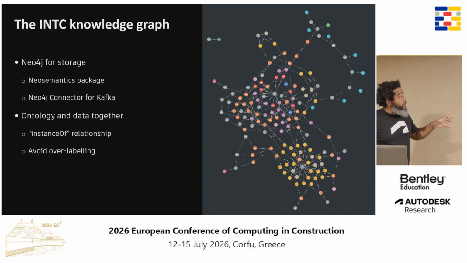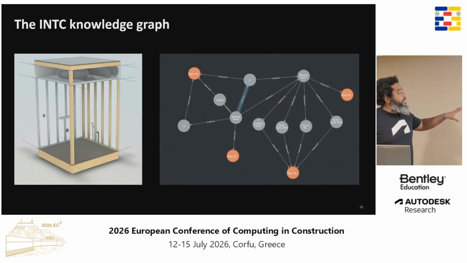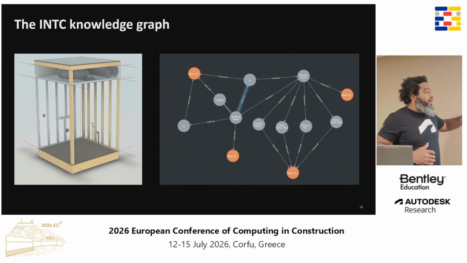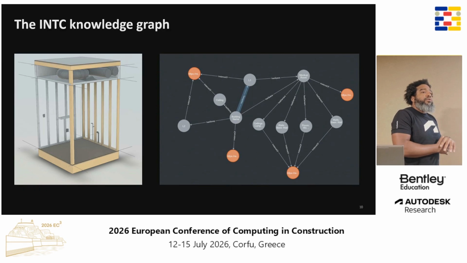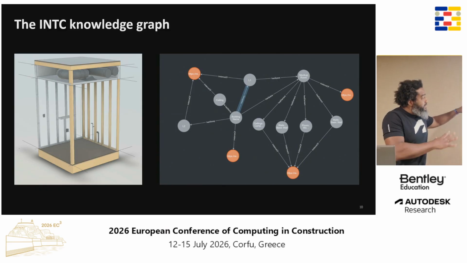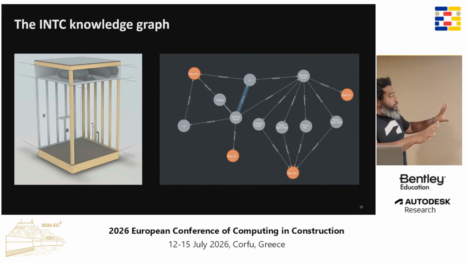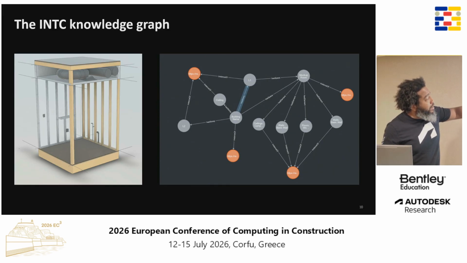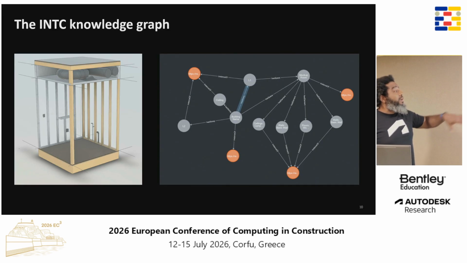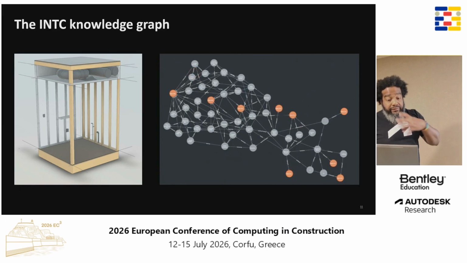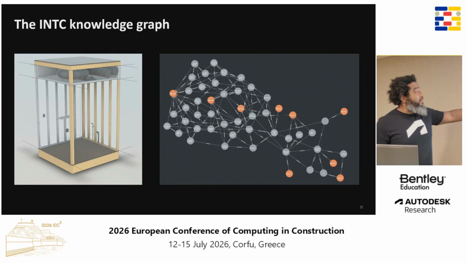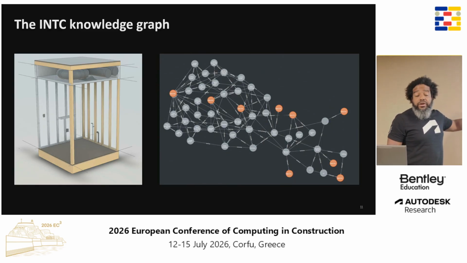And yeah, so I mentioned that we're using Protégé to author the ontology, and here you have the validation: a small construction site that we built in one of our tech centers in Boston. It's a very small construction, two walls with all the framing, the HVAC connections, and the floor and the ceiling. You can see on the right side how this looks at the graph level, where the orange nodes are the classes of the concepts coming from the ontology, and the gray nodes are the instance data, all properly linked. And when you add the schedule information in order to build this, this is how the graph looks. It goes way bigger, as you might see now.